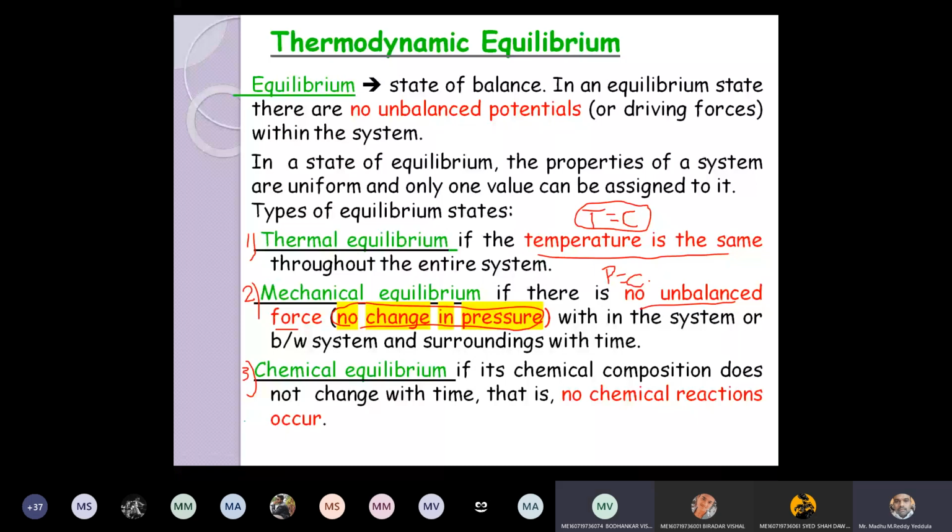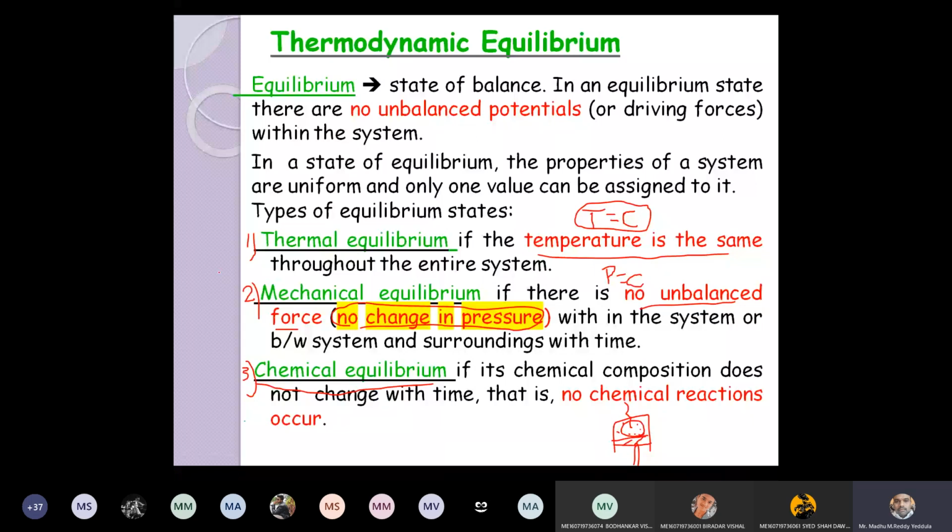Now, one more equilibrium, chemical equilibrium. Chemical equilibrium is nothing but there should not be any chemical reaction within the system. What is a chemical reaction? If you burn the air-fuel mixture within the cylinder, let us say how the engine will work, we are burning. I showed one video at the start of this class: some fuel is coming into the cylinder and it is burning and the piston is moving downward, right? So the burning of the fuel itself is a chemical reaction. The chemical reaction between the air and the fuel is taking place. If there is no chemical reaction present within the system, then we can say that the system is in chemical equilibrium.